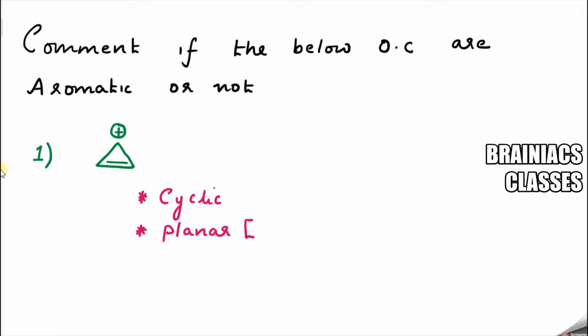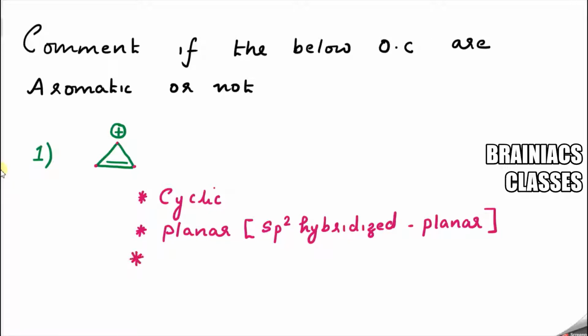Now in this question, this is a carbon atom connected to another carbon atom, which is connected to another carbon atom. So check whether all these three carbon atoms are sp2 hybridized. Why are we checking this? Because sp2 hybridized means its shape is planar. So this is the shortcut to check whether the given organic compound is planar or not.